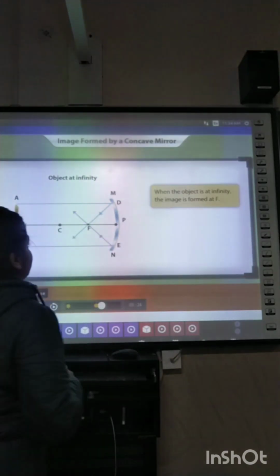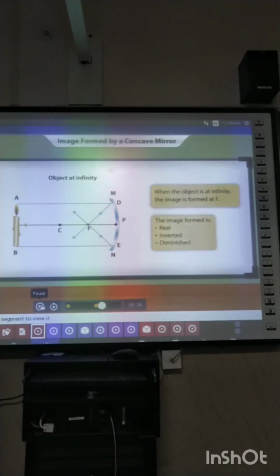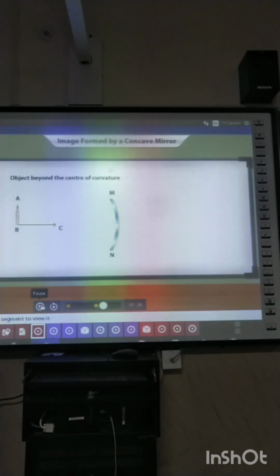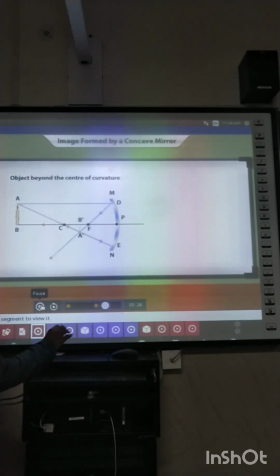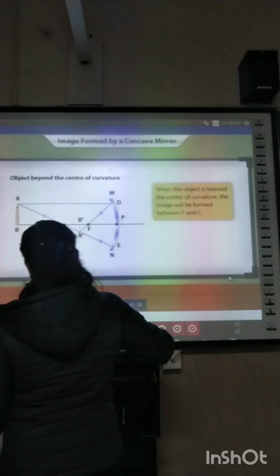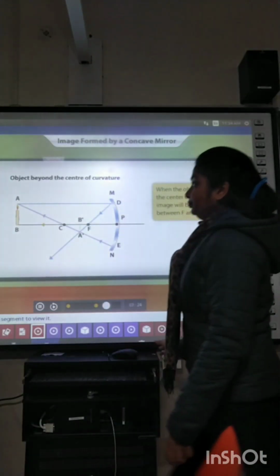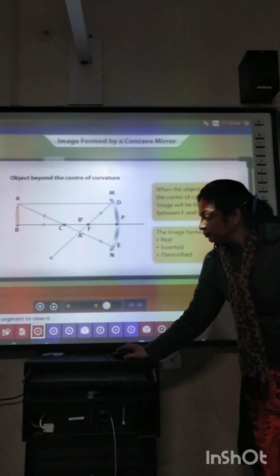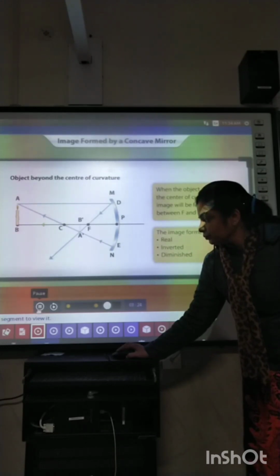The nature of the image is real, inverted and diminished. If an object AB is placed beyond the center of curvature C, the reflected rays intersect at A dash to form an image A dash B dash. This image will be formed between F and C. This reflected image is real, inverted.